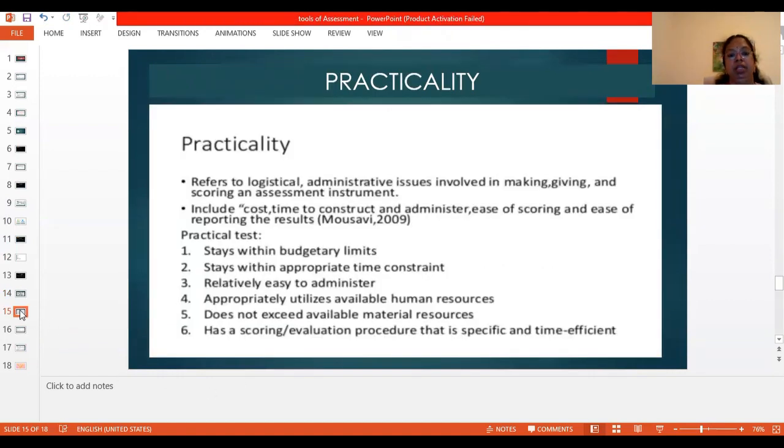Next is practicability. Practicability refers to the administrative process of giving and scoring marks. It includes cost, time to construct, ease of scoring, and ease of reporting the result. The practical test should be limited within the budget. It should utilize the available human resources. It should not exceed available material resources. It has a scoring or evaluating procedure that is specific and time efficient.